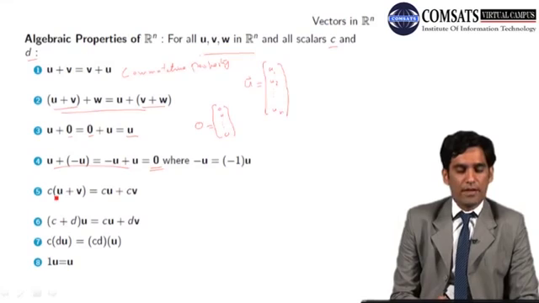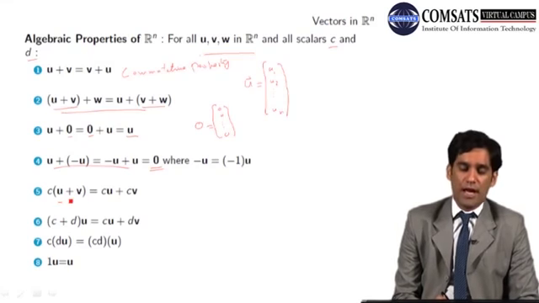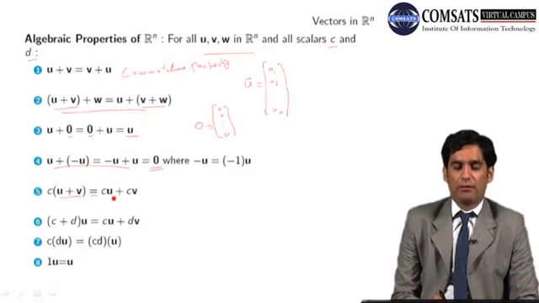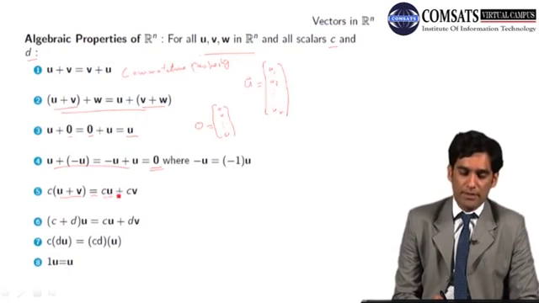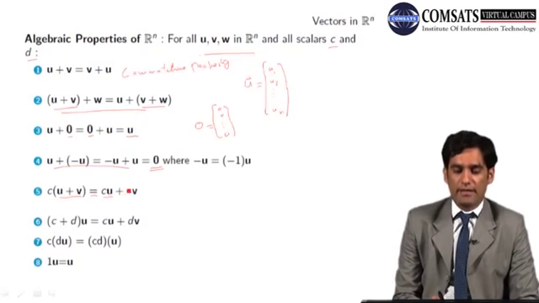The fifth property is that if C is a scalar and you have two vectors, whether you add the two vectors first and then multiply the result with C, the answer will be the same as multiplying these vectors separately first and then adding. The answer will be the same.